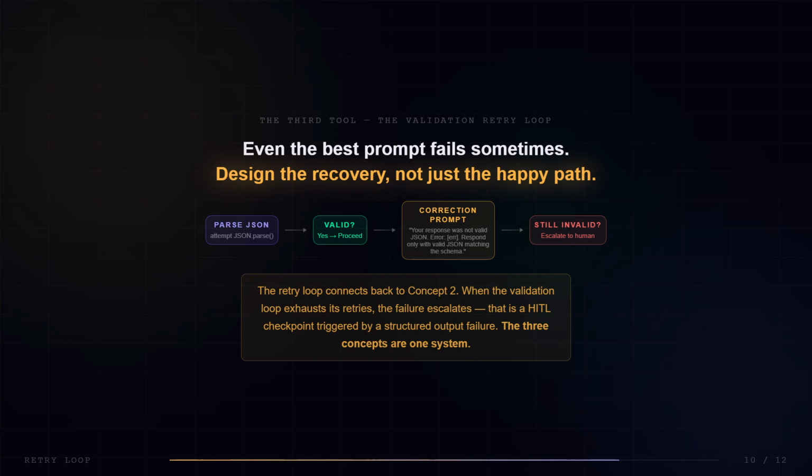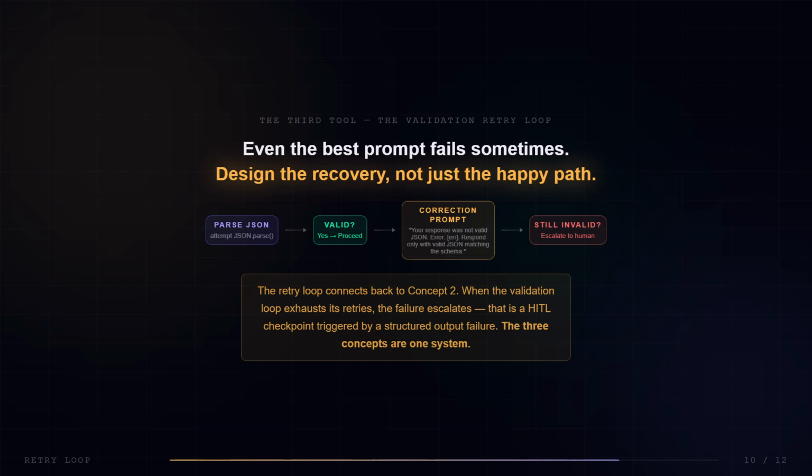Step 1. Attempt to parse the model's response as JSON. Step 2. If valid, proceed to the routing system. Step 3. If invalid, send a correction prompt. Your response was not valid JSON. The error was bracket not closed. Please respond again with only valid JSON matching the schema. Step 4. If the retry also fails, escalate. That escalation is a human-in-the-loop checkpoint, triggered not by business logic, but by structured output failure. The retry loop is the connection point between this concept and concept 2.